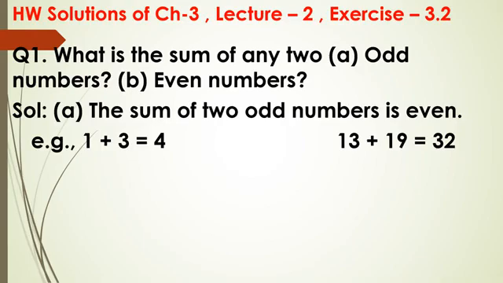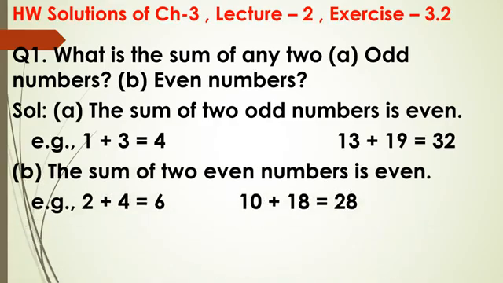Second is the sum of two even numbers. The sum of two even numbers is also even. Check it with the help of an example. 2 and 4. These are two even numbers. When we add them, we get an even number only, that is 6. 2 plus 4 is 6.